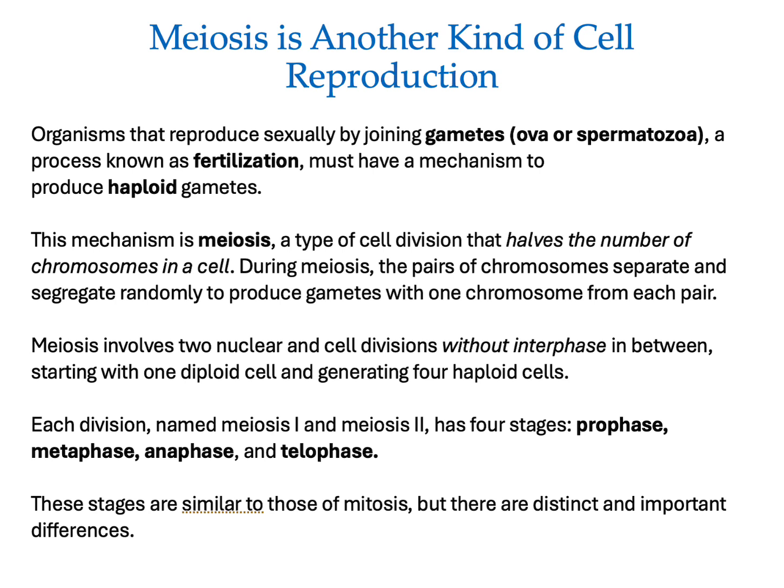Meiosis is another kind of cell reproduction. Organisms that reproduce sexually by joining gametes, which are ova or spermatozoa, in a process known as fertilization, must have a mechanism to produce haploid gametes. Haploid is a word that describes a cell that has half of the normal or general number of chromosomes.